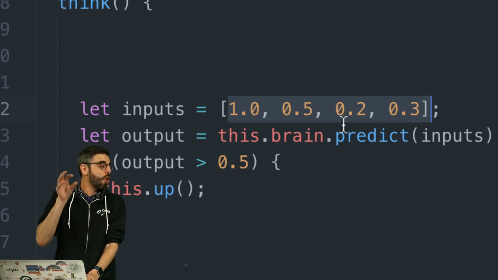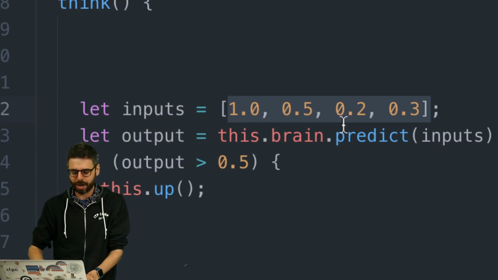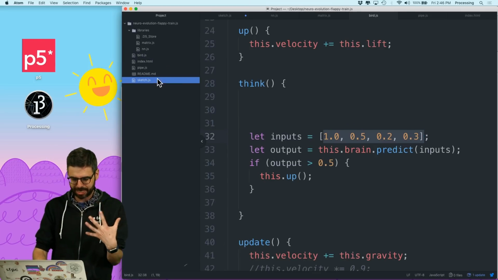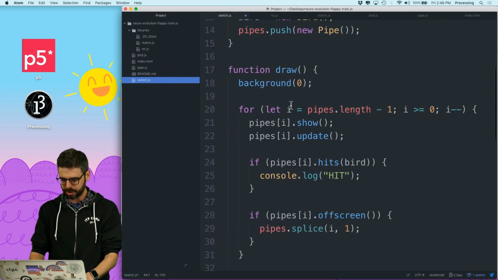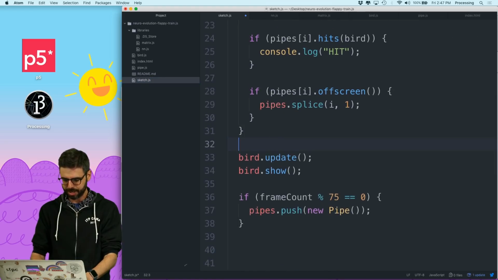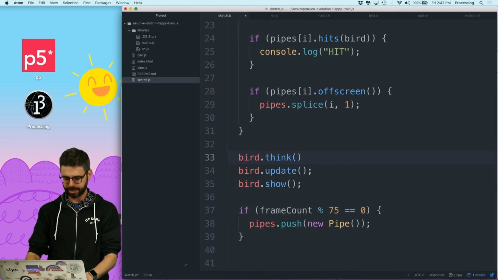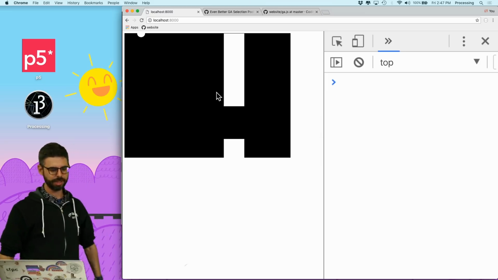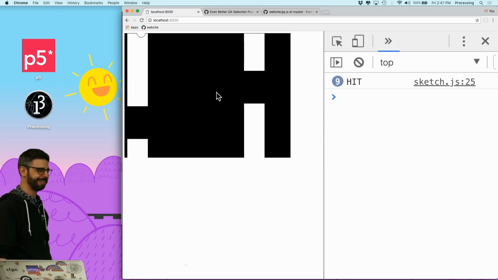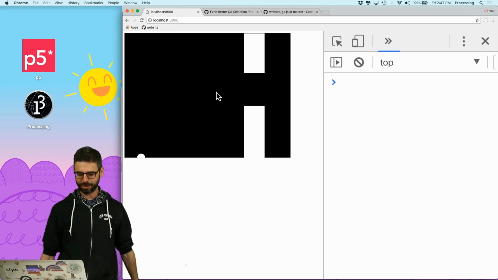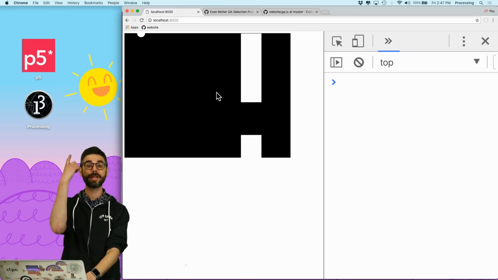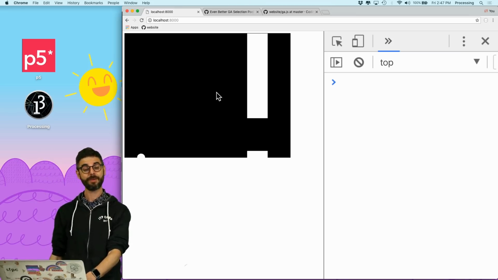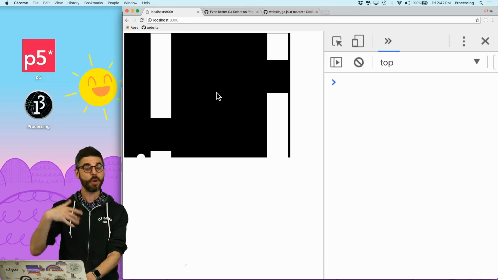I mean, these are hard-coded inputs that never change. That's not what I want. But let's just at least see if I don't get any errors. So I'm going to add something in here. I'm going to say bird.think. And I'm going to run the sketch again. Oop, look at that. It's thinking. It's jumping. Every time, it's basically always going to be up at the top or at the bottom, because it's getting the same inputs over and over again.